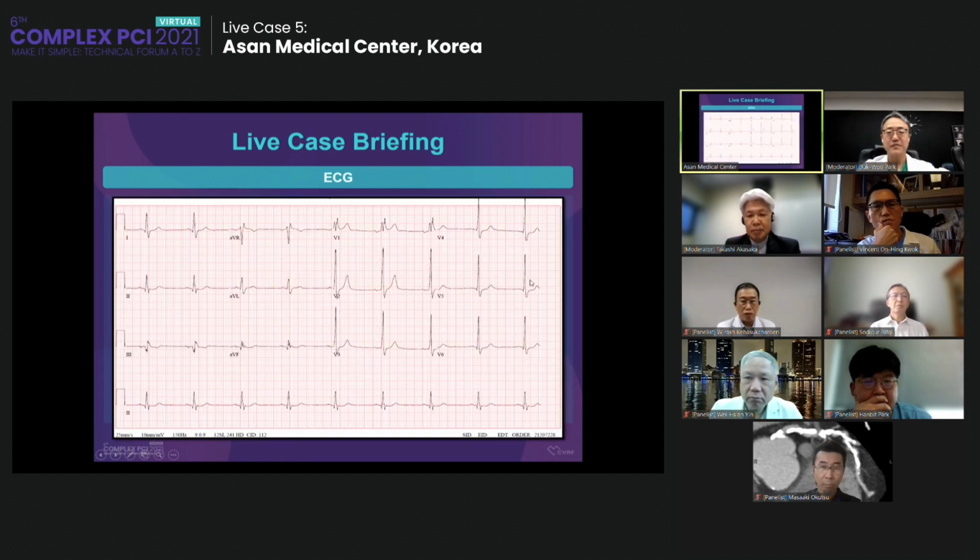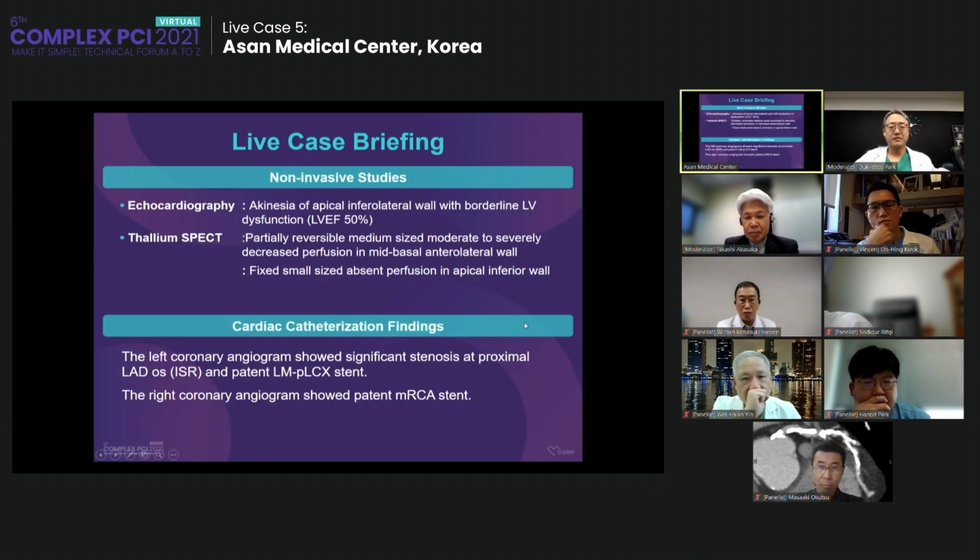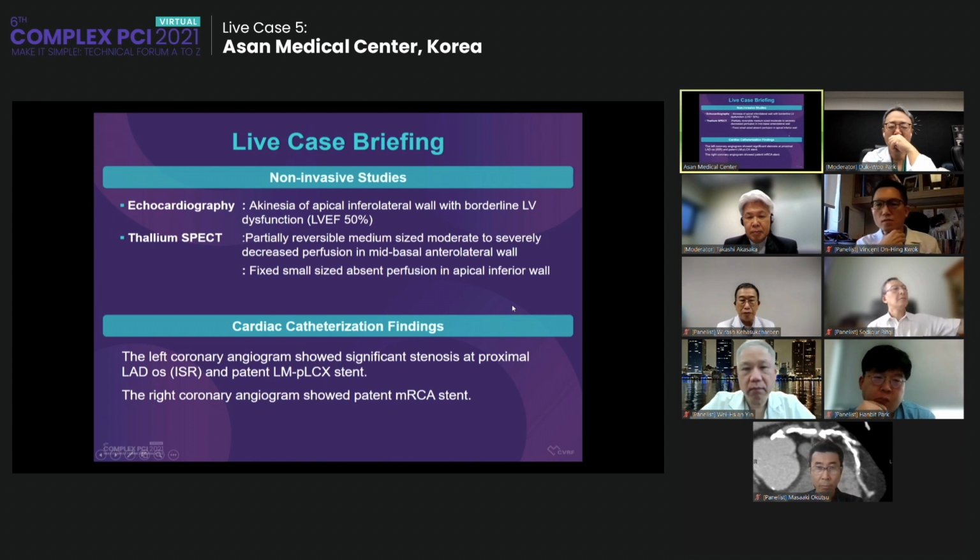His EKG shows normal sinus rhythm, and he didn't have ST elevation. His chest X-ray shows cardiac enlargement. He did several non-invasive studies. His echocardiography shows apical and lateral akinesia with borderline LV dysfunction. He also did a SPECT test, and it showed partial reversibility at the mid-anterior and moderate at the mid-basal anterolateral.